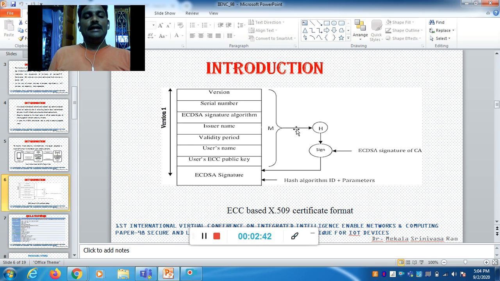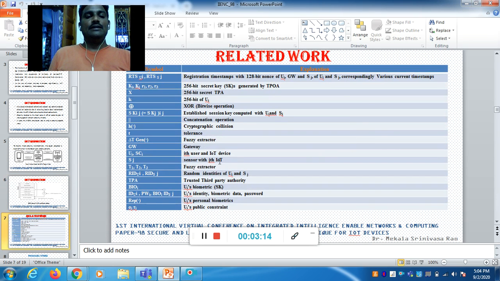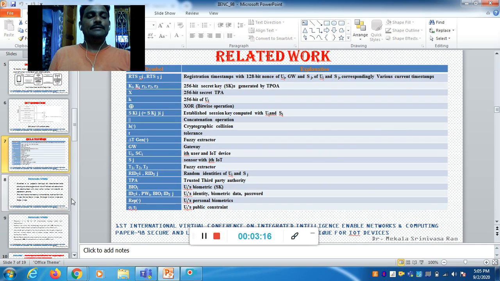In this case, the X.509 certificate format is used for the exchange of keys. The message consists of some information: version number, serial number, signature algorithm, issuer name, validity period, and username, along with the public key, an elliptic curve public key. The message is added with a hash value and a signature. We can generate the ECDSA signature by the certificate authority. This can be validated with the ECDSA signature algorithm, with the hash algorithm ID plus some parameters. In related work, these are the algorithm parameters.